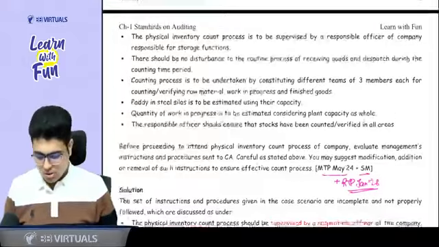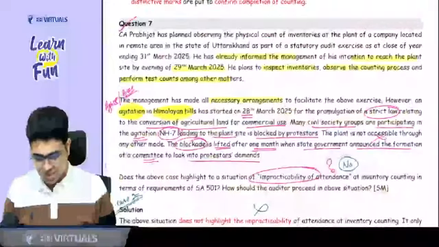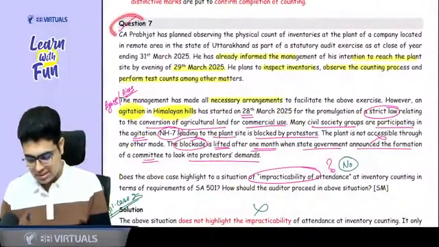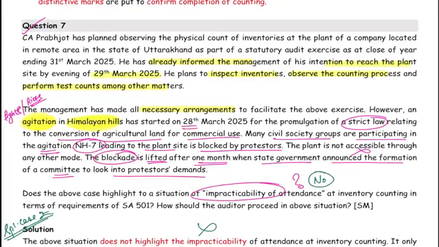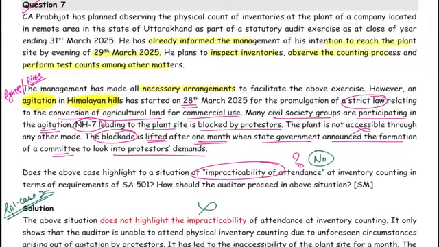Now, if you come to the question bank, we have question number 7. Everyone, please read the question number 7 with me. I think question number 7 is an easy question. This is related to your inventory part. Okay, let's do this. CA Prabjot has planned observing the physical count of inventory at the plant of a company located in a remote area of Uttarakhand.